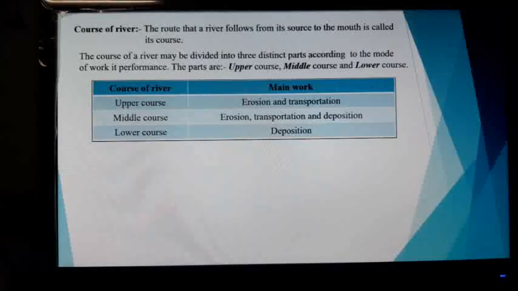A lower amount of erosion than the upper course, actually, a huge amount of transportation, and a lower amount of deposition than the lower course. Okay. The lower course: because of the gentle slope and lower velocity of the river, only the depositional work is going on.